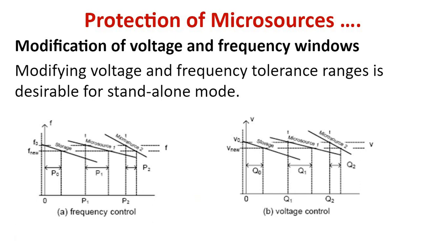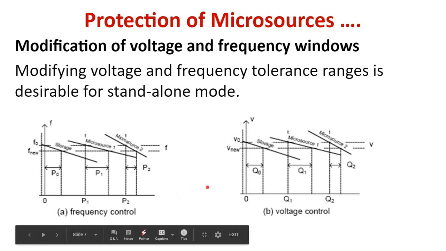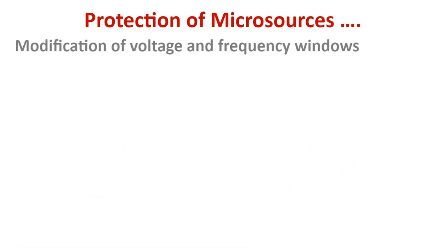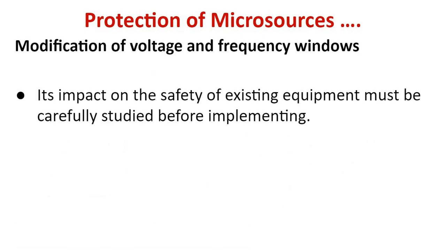Only we should be careful while synchronizing it back to the utility. At that time, the frequencies and the voltages should exactly match with that of the utility. So first of all, we have to study the impact of this voltage or frequency swing on the existing equipment within the microgrid.